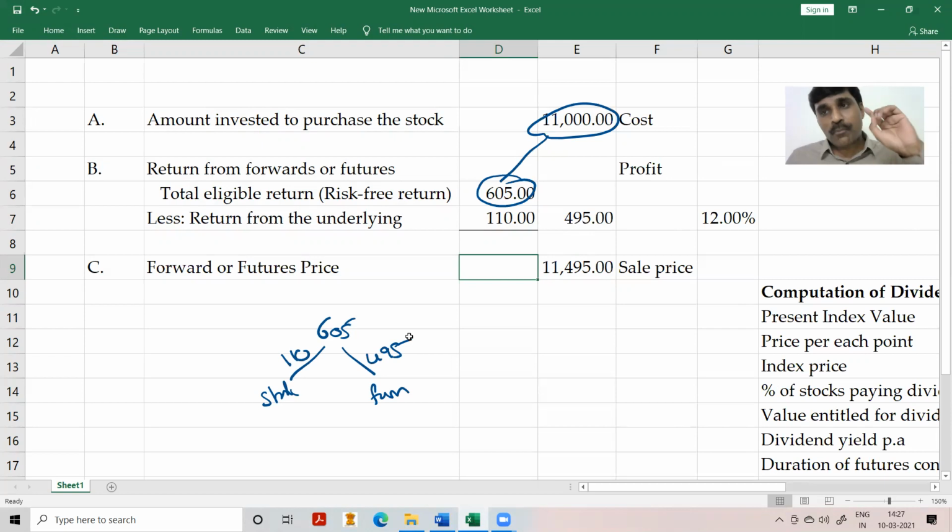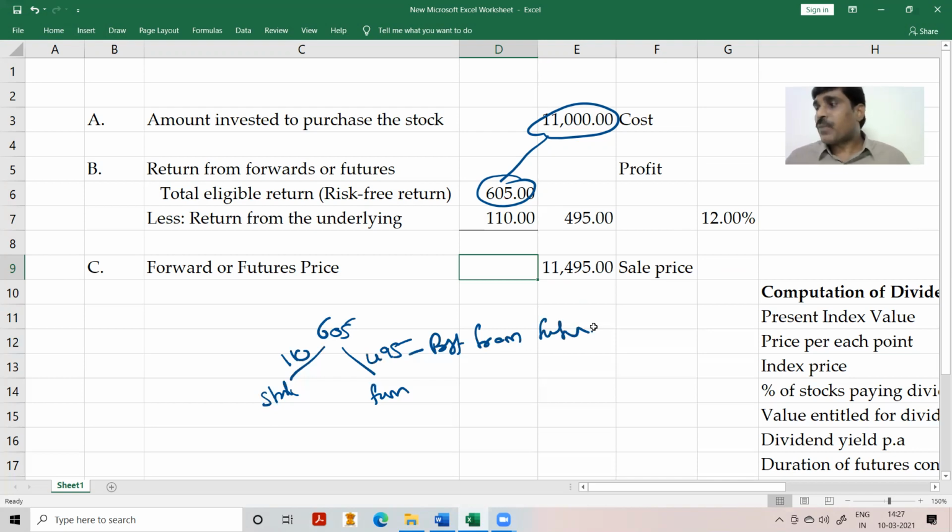So I hold a stock and I also hold a futures contract. Both together, the combination is a risk-free asset. I purchased the stock and also entered a futures contract, so both are my portfolio constituents. My total eligible return is 605. Out of that, I am getting 110 from the stock and 495 from the futures. This is my profit from the futures contract.